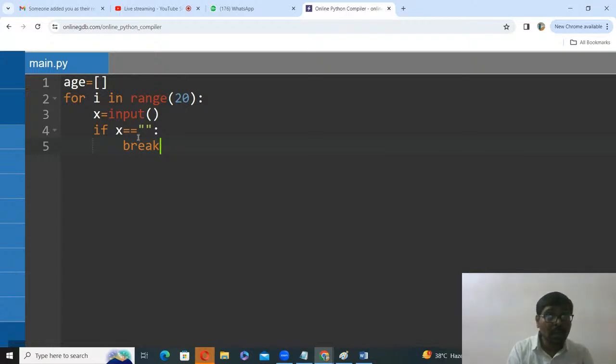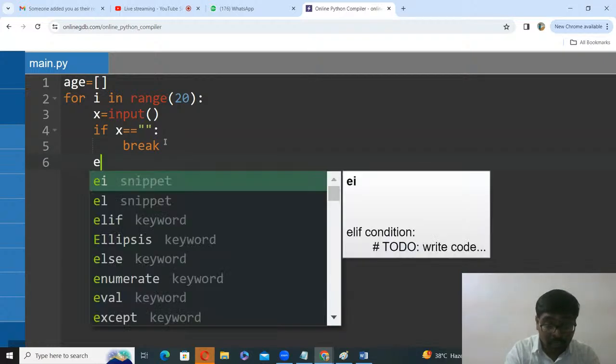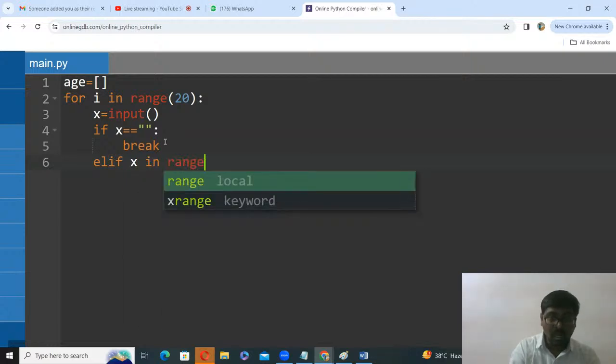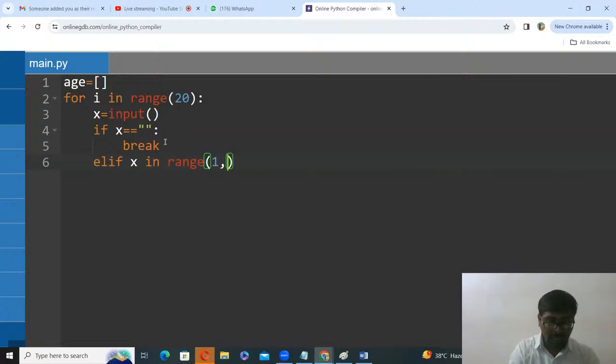If you are not given any value, then it comes out, you need not enter any details. Otherwise, that means elif, now x in range of 1 comma,